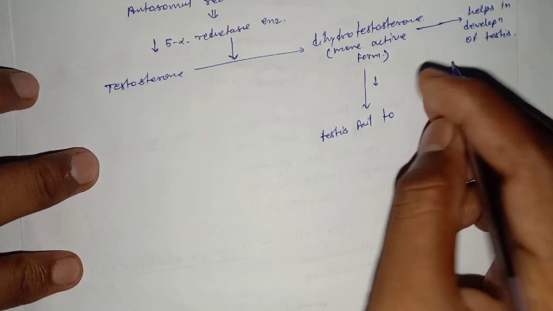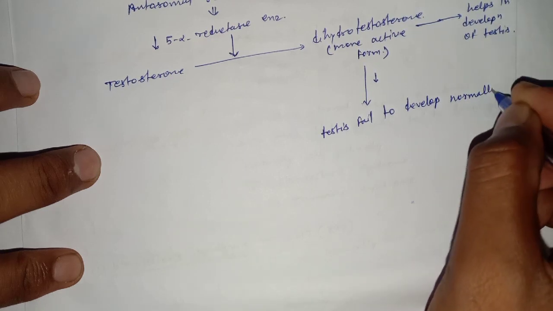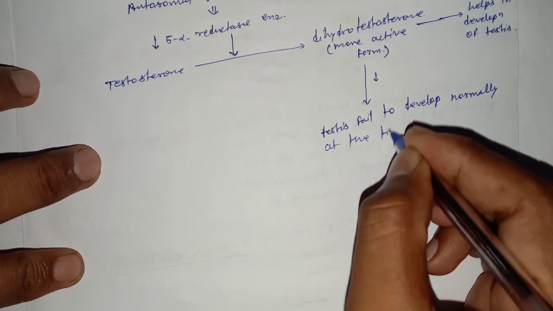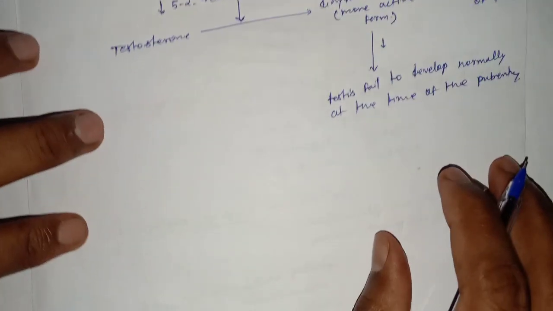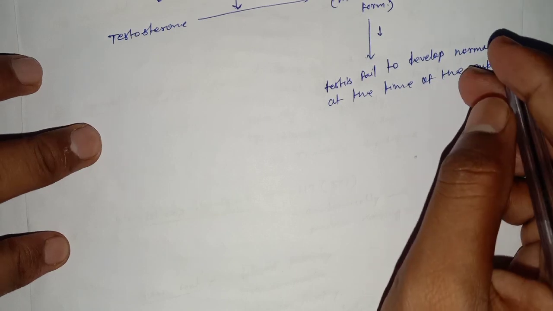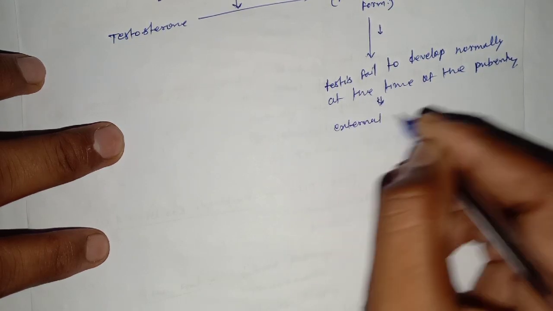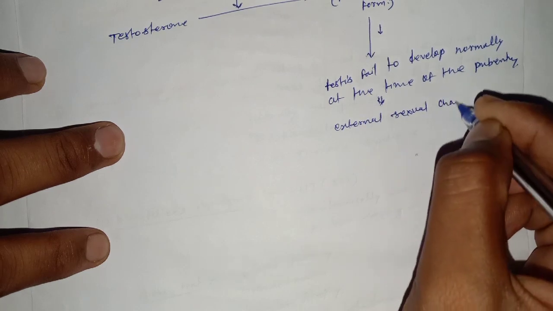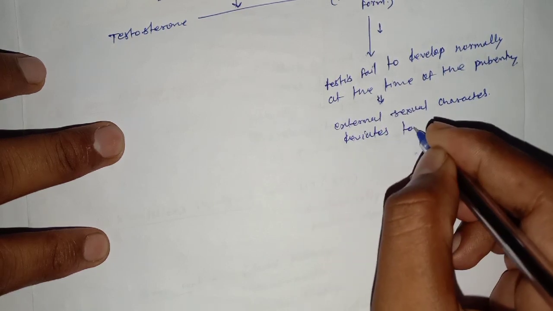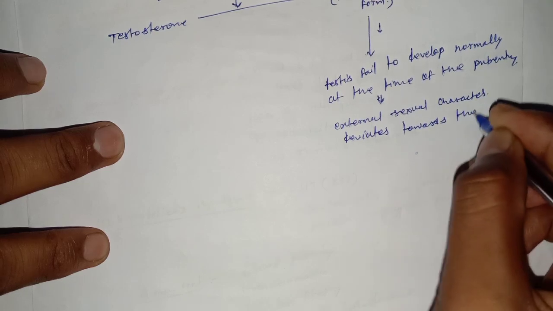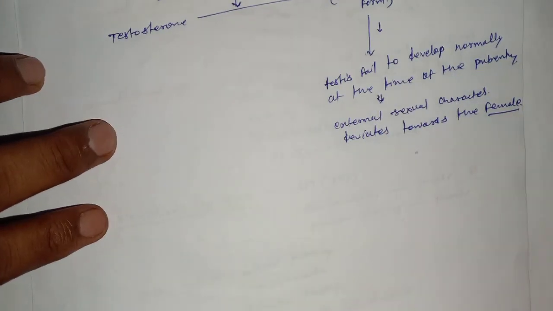Testes fail to develop normally at the time of puberty, and the external sexual characters deviate towards the female, which is known as male pseudohermaphroditism.